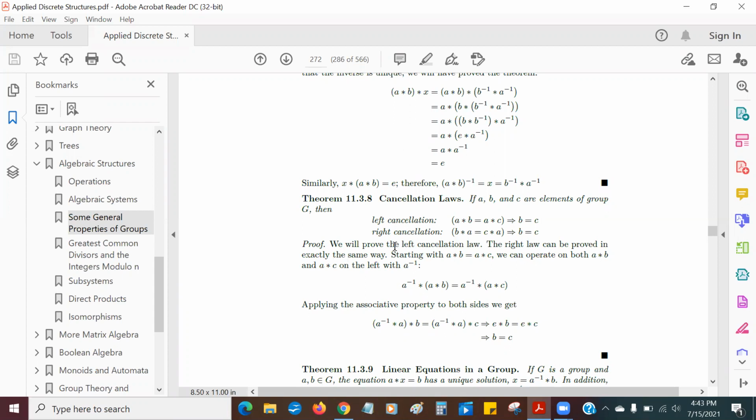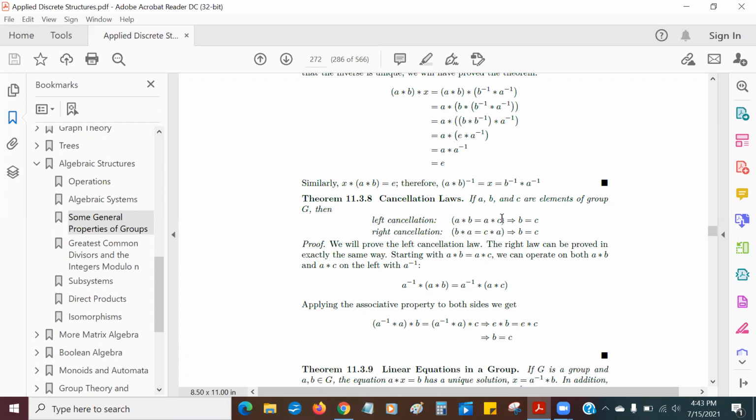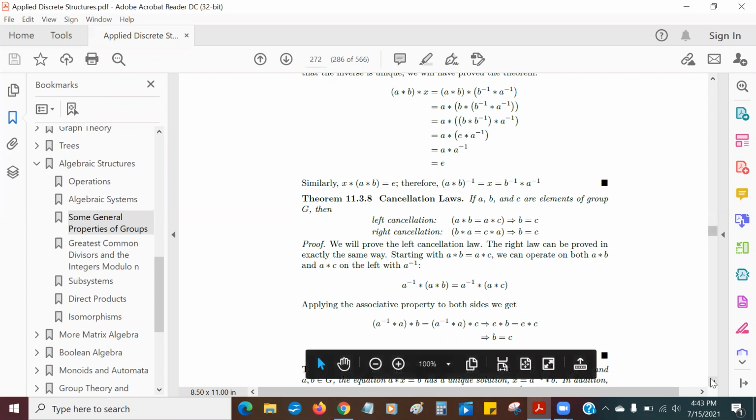So we're going to prove the left cancellation law, and the right cancellation will be proved the same way. So I have here AB equals AC, and we're going to multiply both sides by A inverse. Then I'm going to shift the parentheses around, and the A inverse A is going to disappear, so we're left with B equals C, which is what we're trying to show. So if AB equals AC, you multiply both sides by A inverse, and you get B equals C, which is cancellation, like when we cancel stuff in an algebra equation.